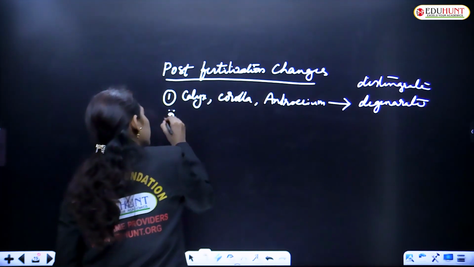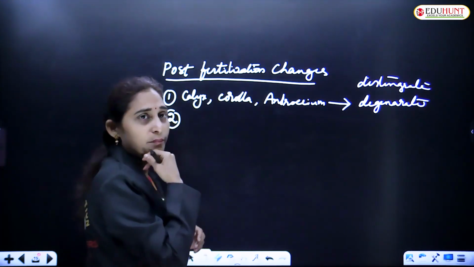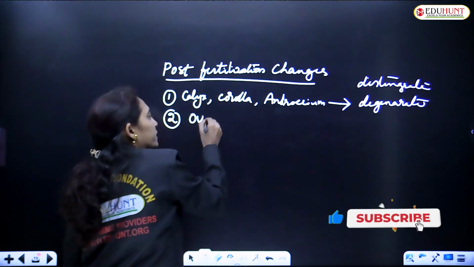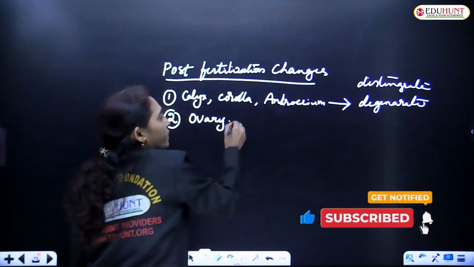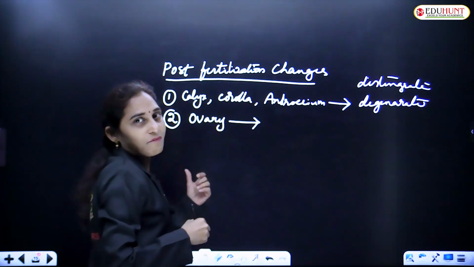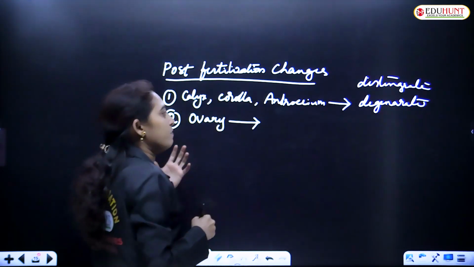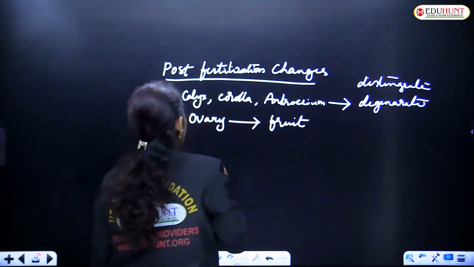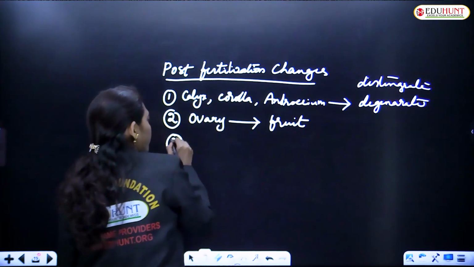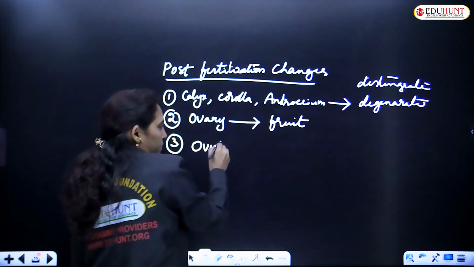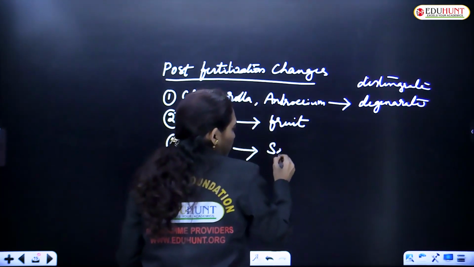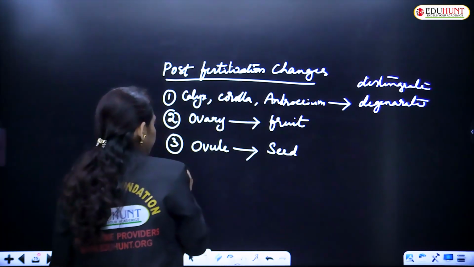Number two. What about the ovary? The gynoecium part, the ovary. After fertilization it forms the fruit. Ovule becomes seed.